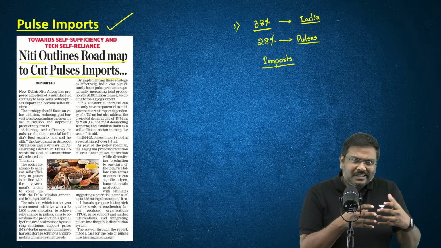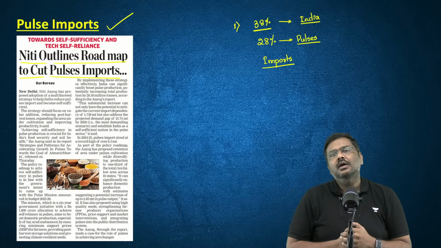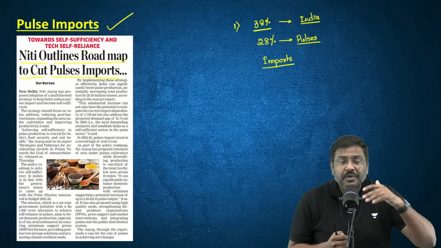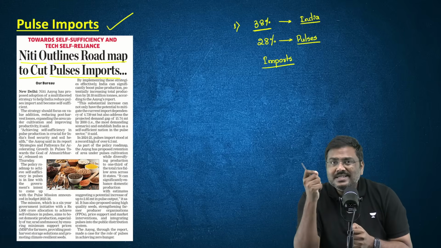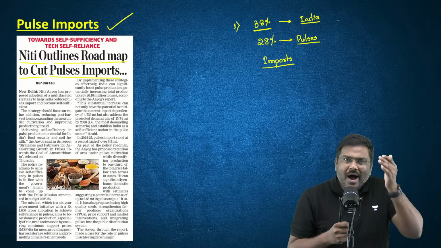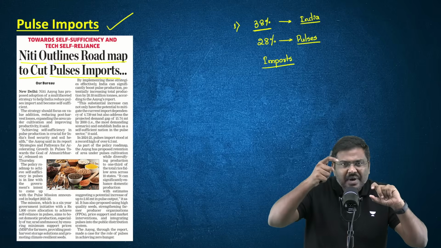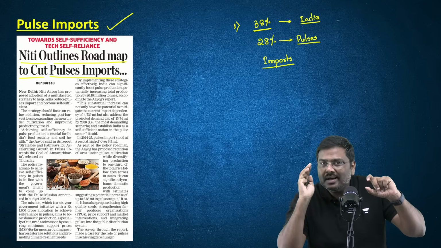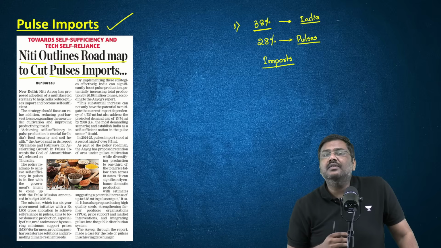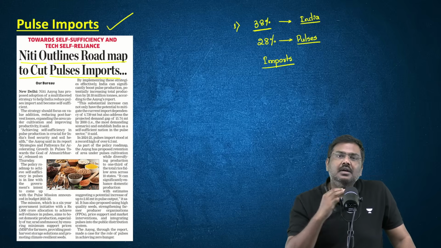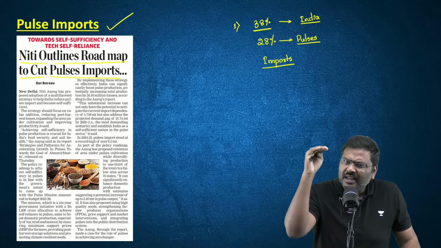And when you look at the other side, that is the total agriculture trade that India does with the rest of the world, India imports pulses, India exports other agriculture commodities such as cereals. So, high quality or high value agriculture we are importing, comparatively lesser value agriculture commodity we are exporting. So, there is always a concern associated with this. And that is the precise reason the government of India has kept a target of becoming self reliant in pulse production.